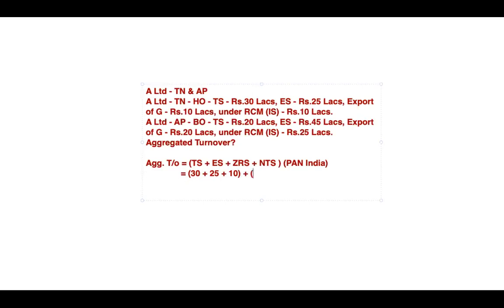Plus, for Andhra Pradesh, again it is going to be a taxable supply of 20 lakhs plus an exempted supply of 45 lakhs plus export of 20 lakhs. When we sum up all these numbers, we should get